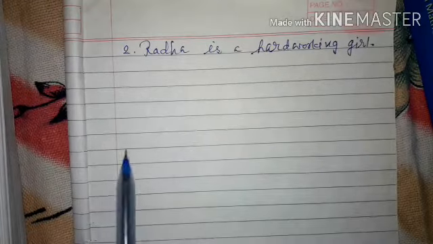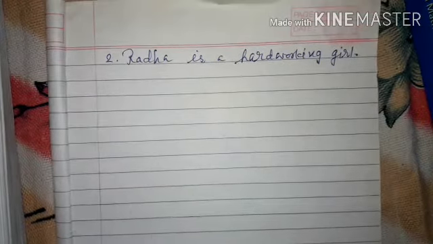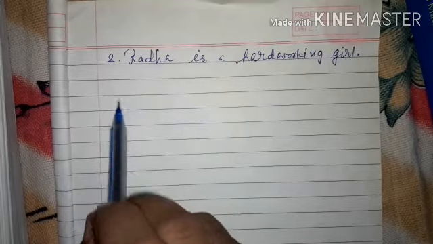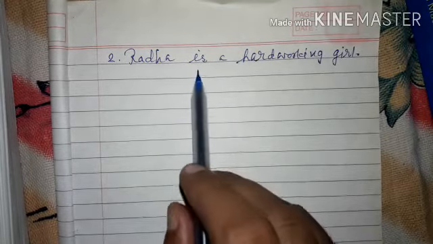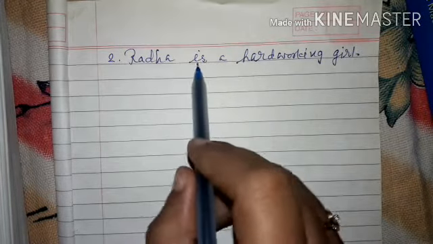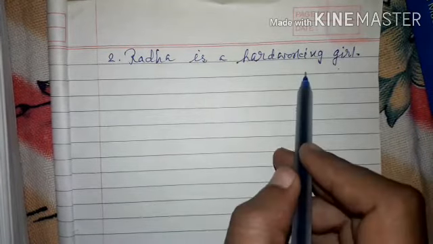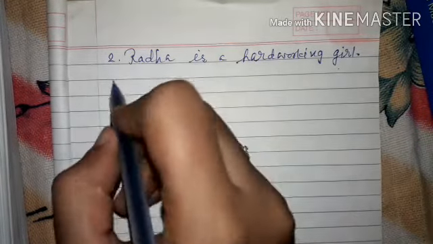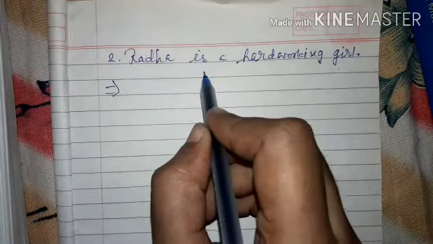Second sentence: Radha is a hard working girl. First of all we have to see whether negation is there or not. If not, then we have to add. If it is there, then we have to remove. In this sentence there is no negation, so we have to add it, and we have to use the helping verb.